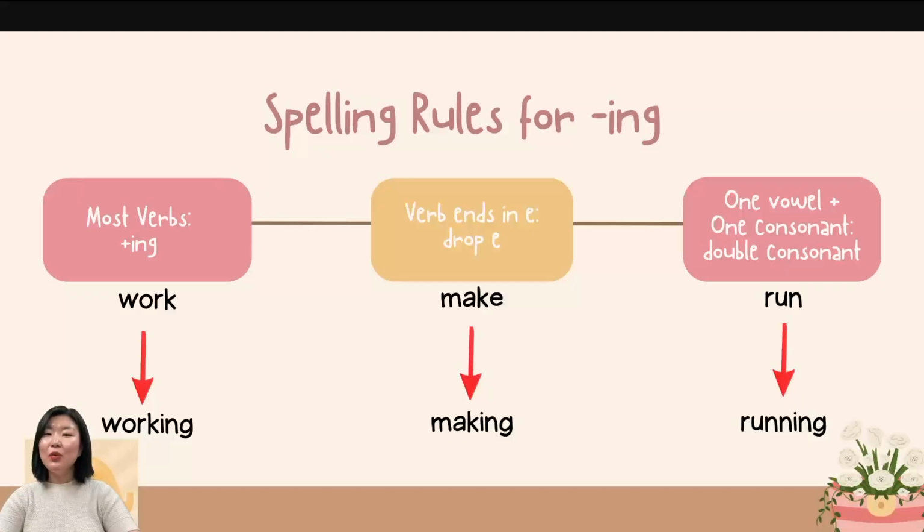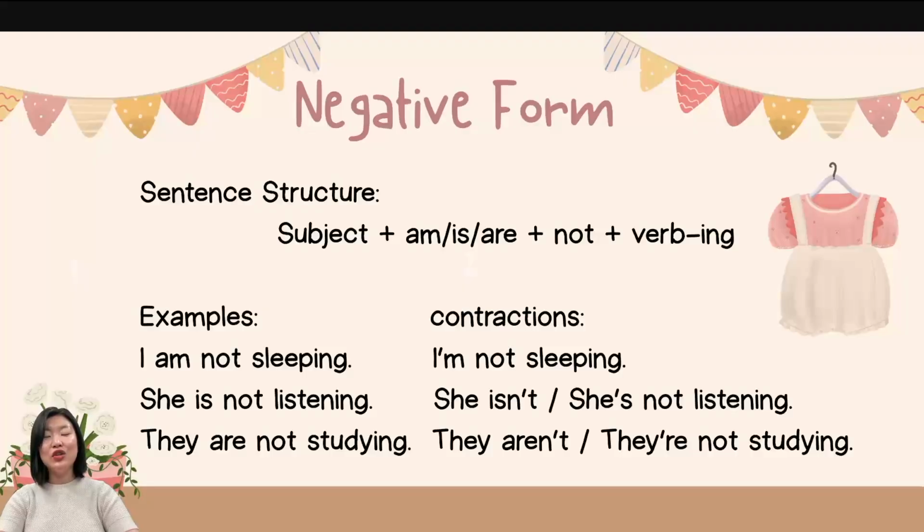When a verb ends with one vowel and one consonant, you have to write a double consonant. So run ends with one vowel, U, and one consonant, N. You add an extra N and write ing. So run, running. Now that you know the ing form, we're going to move on to talking about the negative form